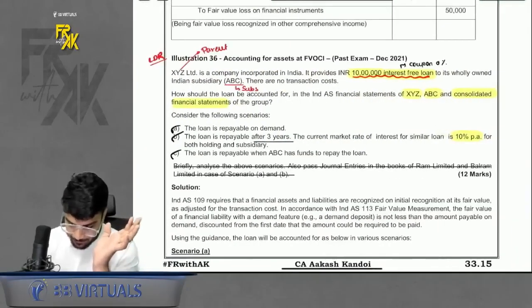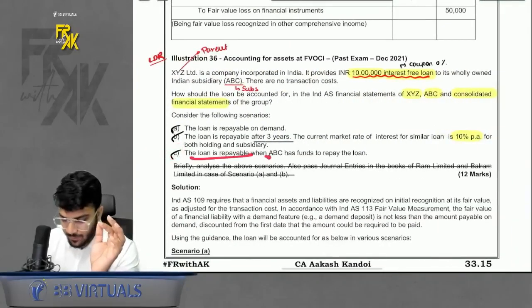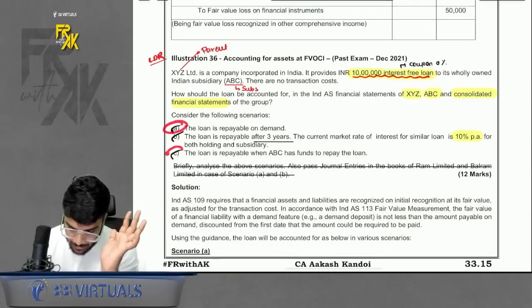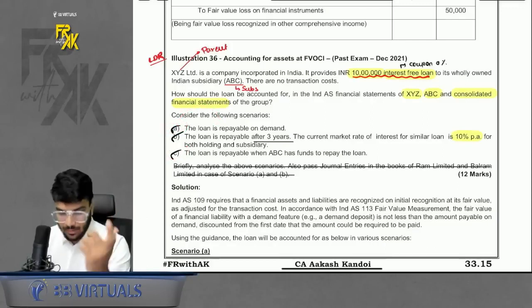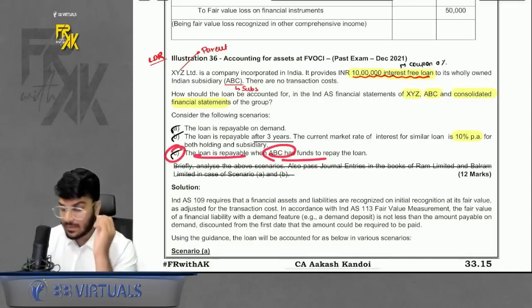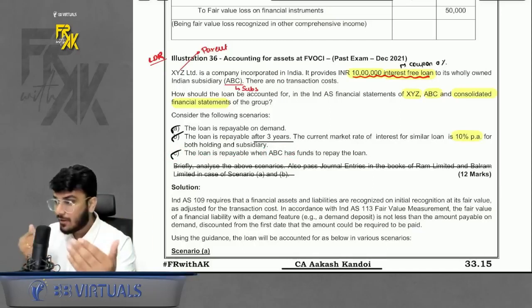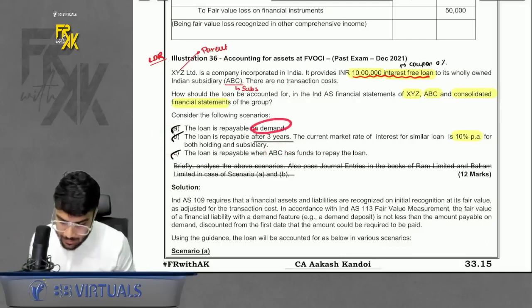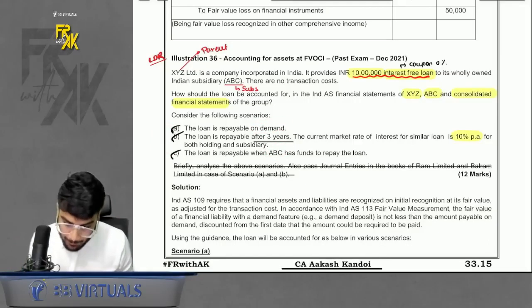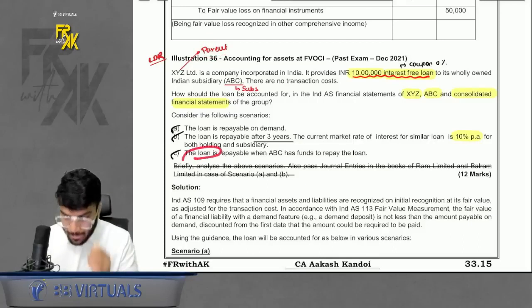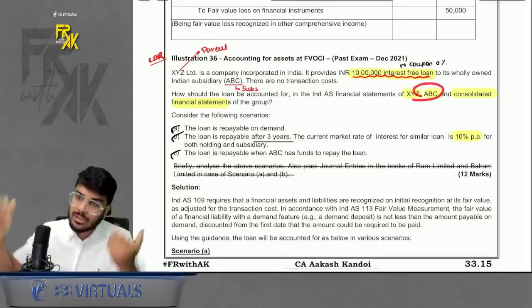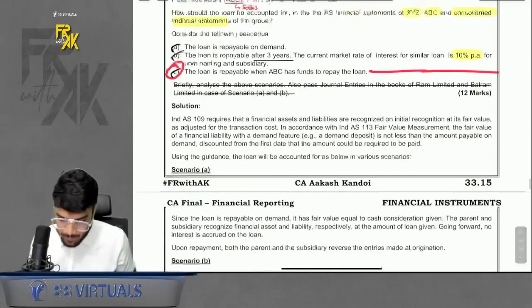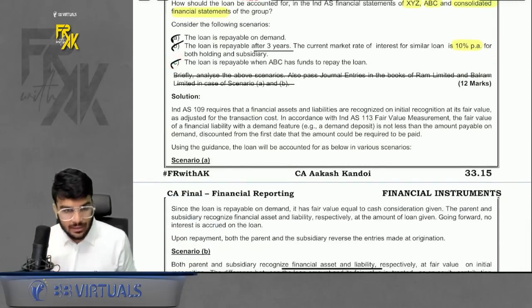There was also case number C. It says the loan is repayable when ABC has funds to repay the loan. The question says you will find it very similar to A. A says the loan is repayable on demand, but C says the loan is repayable when ABC has funds. They are not the same. Case C and case A are not the same. Why? In case A, the payment will happen when the parent demands it. In case C, the payment will happen when the subsidiary wants to repay. So the standard says here, because there is no tenure and no rate, the standard has given just a 2-3 line theory solution for this.